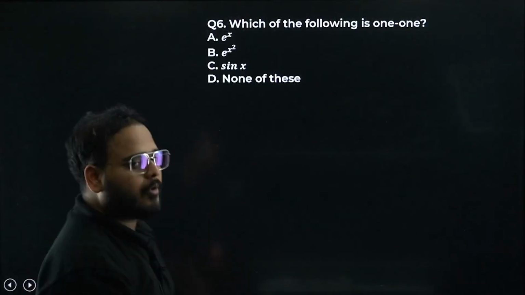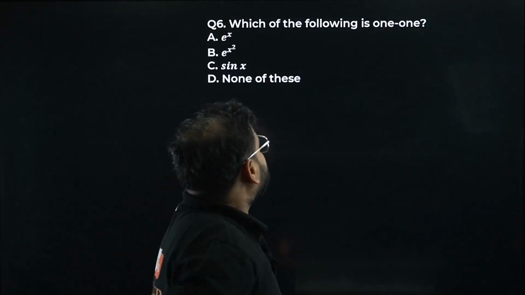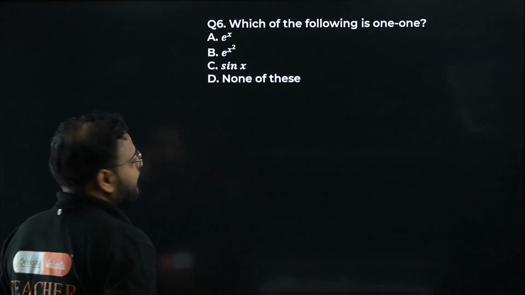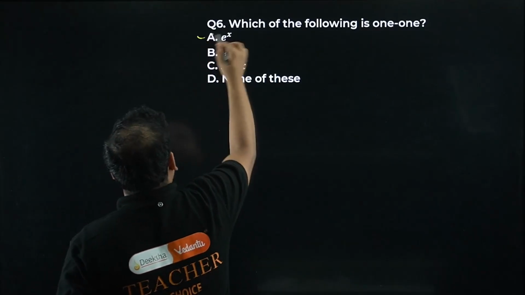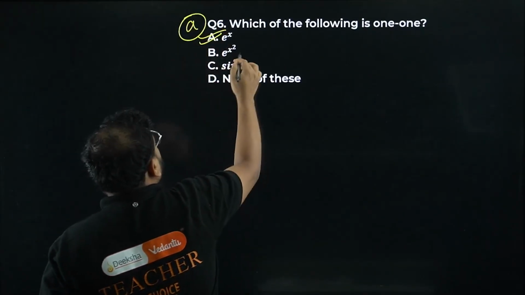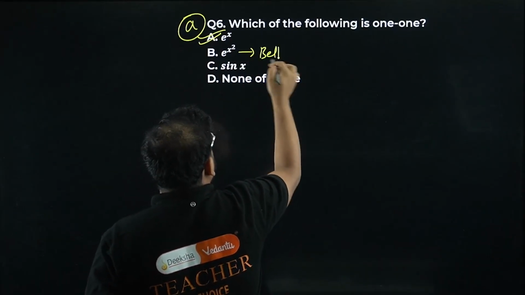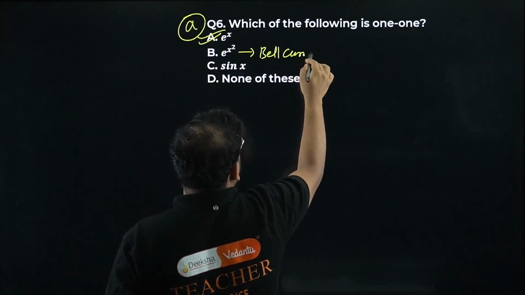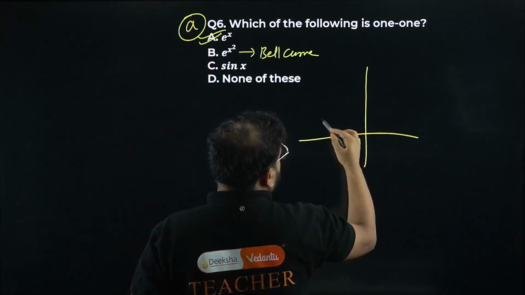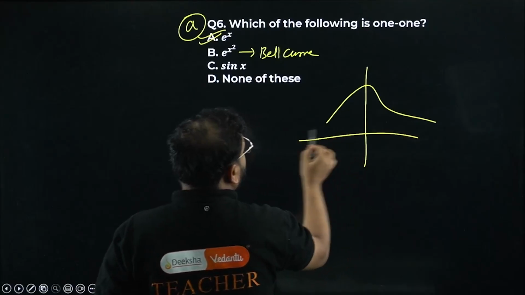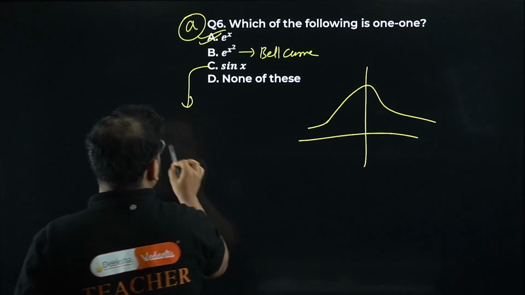You can see the question can come in any of these cases. Which of the following is one-one? I want the answer directly, option number A. Because this is a bell curve. These are standard curves, right? Bell curve, you have the curve like this. And sin x is like this. Please check.